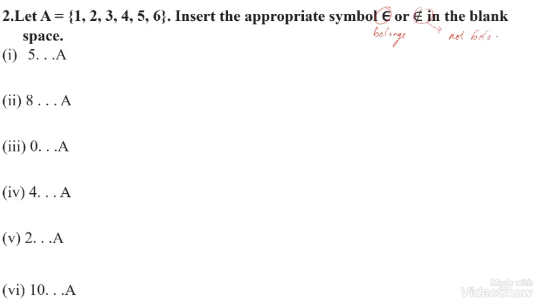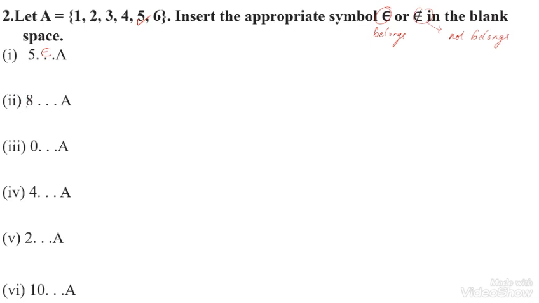If the given element or number is present in set A, then we mention the symbol belongs. Otherwise, not belongs. The first one is 5 dash A. 5 is an element which belongs to A. So I can write the symbol belongs.